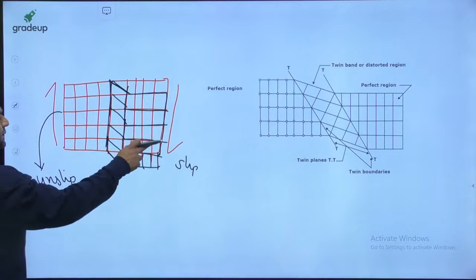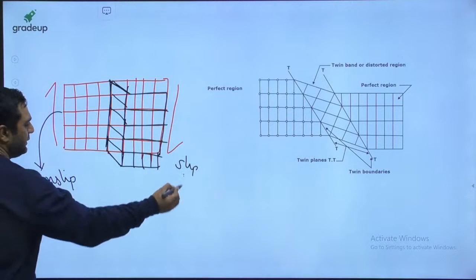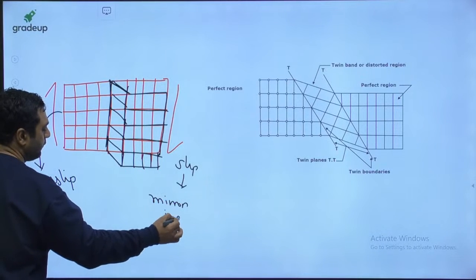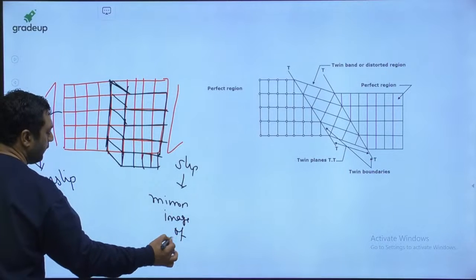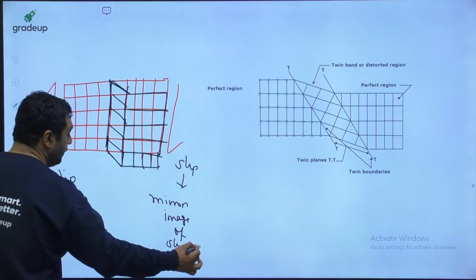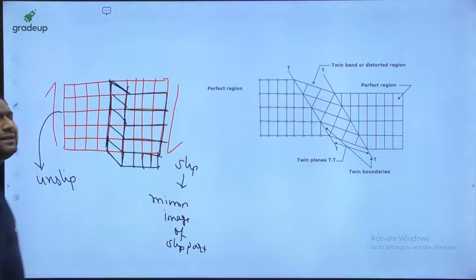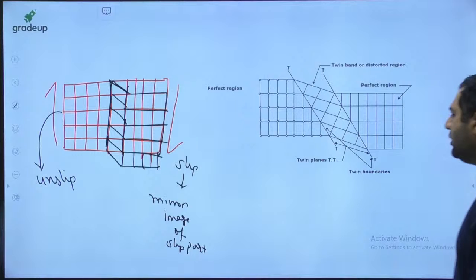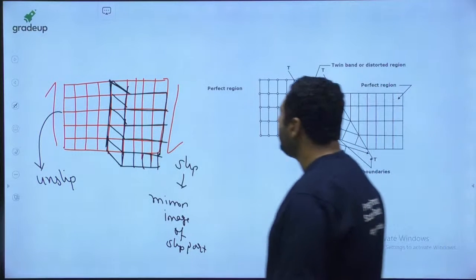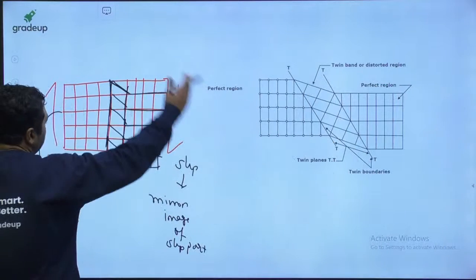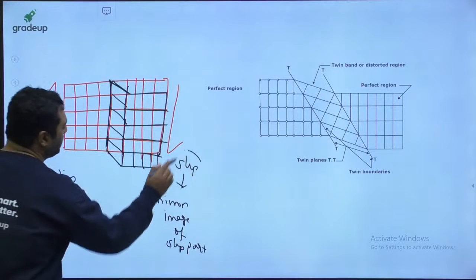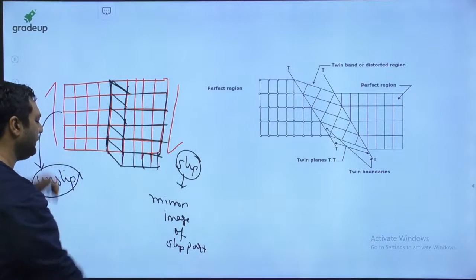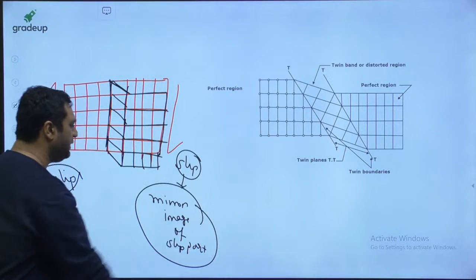And this slipped part is the mirror image of the unslipped part. So my dear, the slipped part is the mirror image of the unslipped part. And because of this, my dear, when you apply this force like this, this is going to be the slipped part, this is going to be the unslipped part. And these two parts are like this. So it is going to be the mirror image of the slipped part.